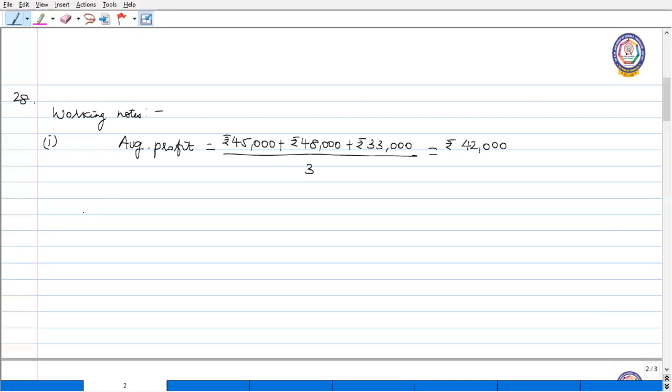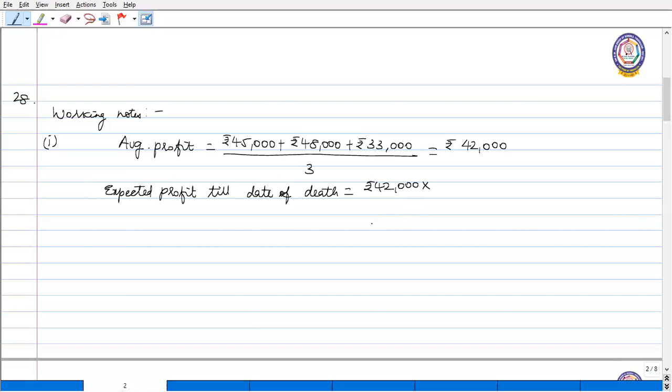Now the expected profit till date of death has to be calculated from this. Out of this 42,000, how many months was he active in the business?